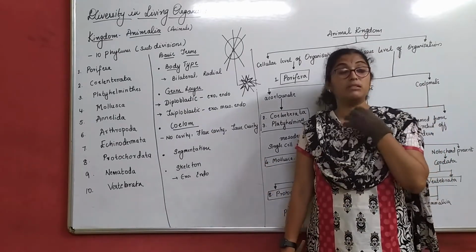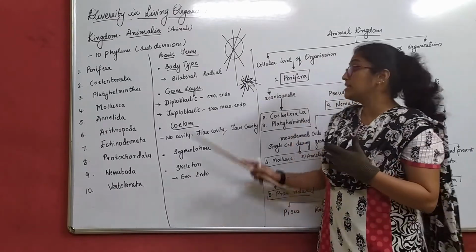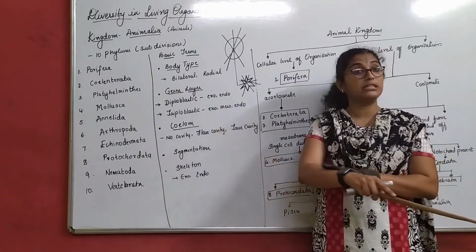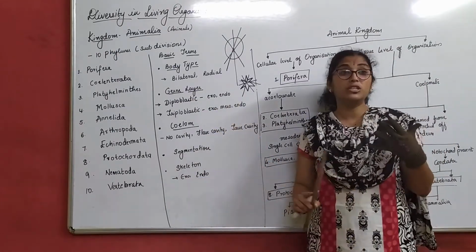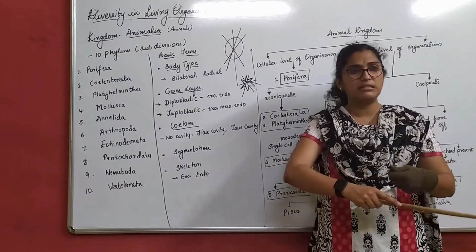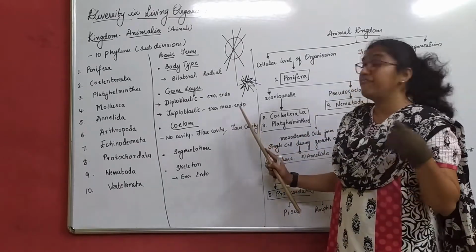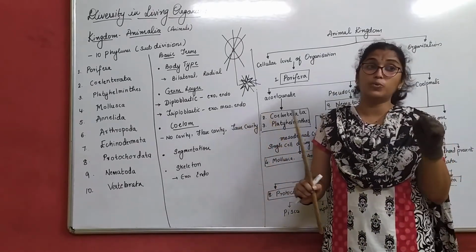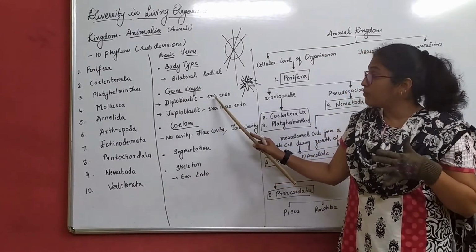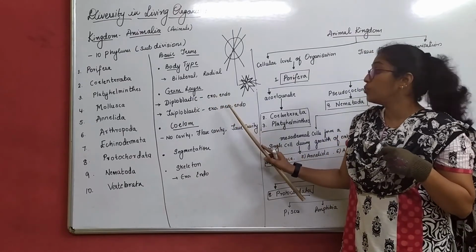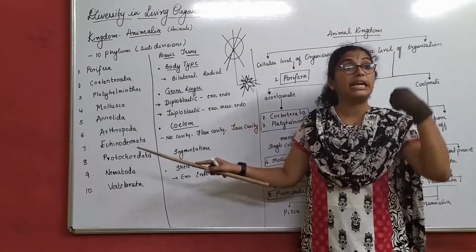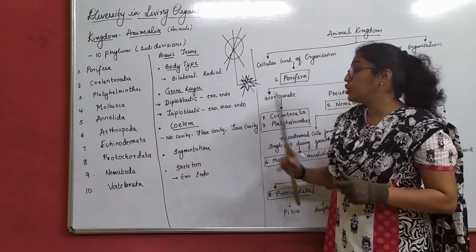That means we animals, that is higher order animals, human beings, will come under triploblastic. That means we have ectoderm, that is our skin. We have mesoderm, that is what you can say is our cardiac muscles, bones, etc. Then we have endoderm, that are nothing but the organs which are located. Now in diploblastic, what do we have? We have only ectoderm and endoderm. We do not have a mesoderm there. So depending on this germ layer, we again classify them, right? We move on to the next one.